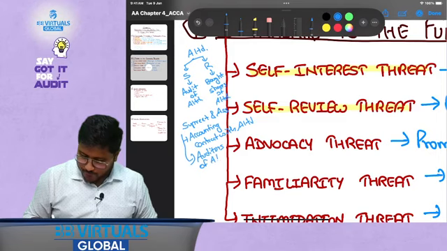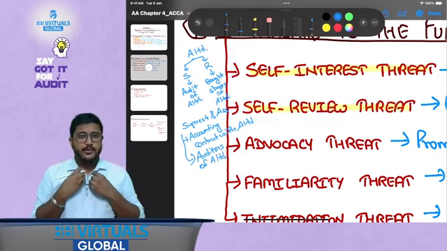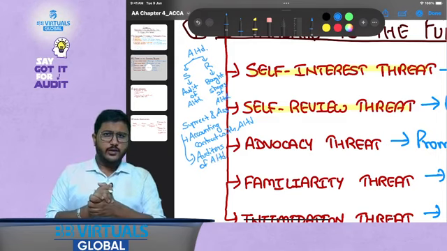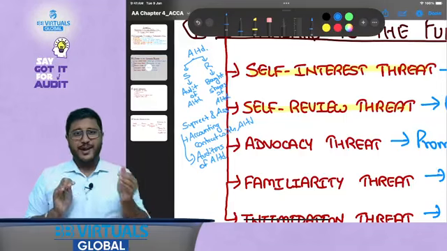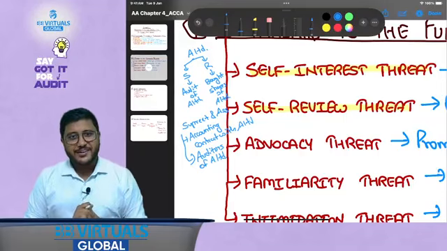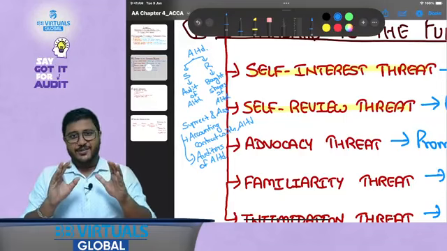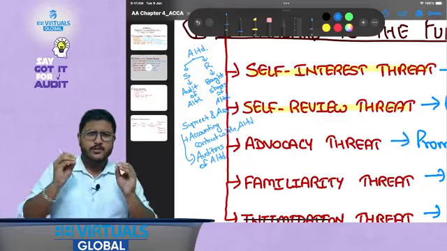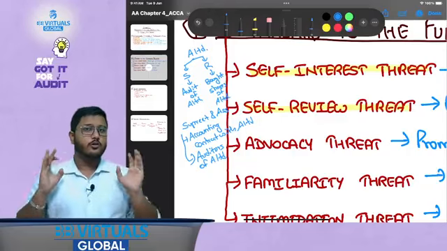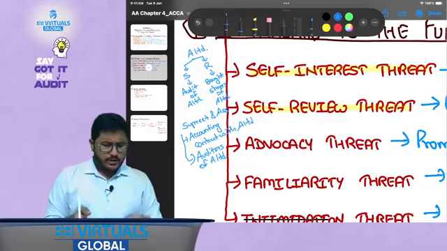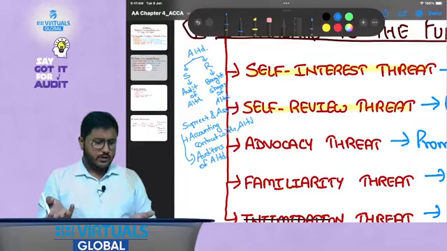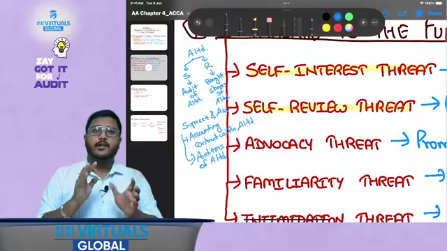Now you know what I am doing. I am doing the accounting myself. My office is only doing the accounting, and I am going to the office as an auditor and telling them, give me the accounts. They have submitted the accounts that I have already prepared. Okay, I am checking everything.